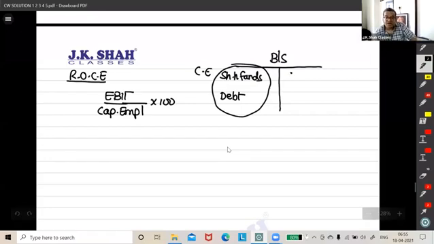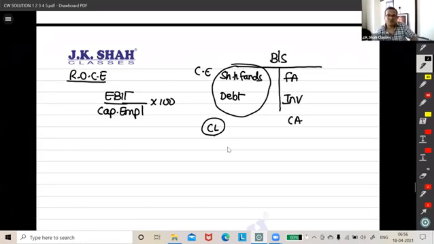Here I write fixed assets, investments. Suppose this is a normal balance sheet. Then here I write current assets. What is the only extra thing? Current liability. Either you take it this side and make it working capital, so sources of funds will be equal to application of funds, or a normal balance sheet, right? So capital employed plus current liabilities will be equal to fixed assets plus investments plus current assets.